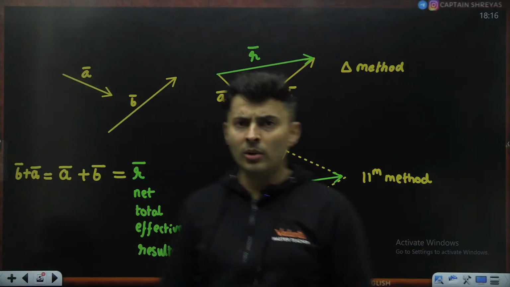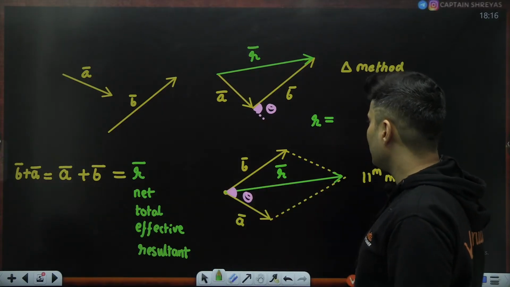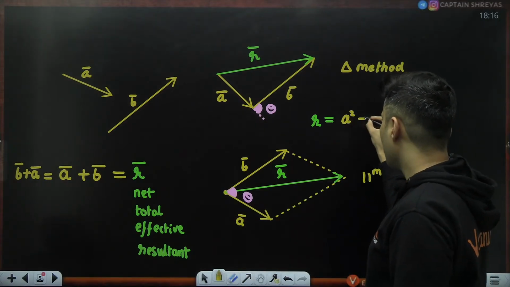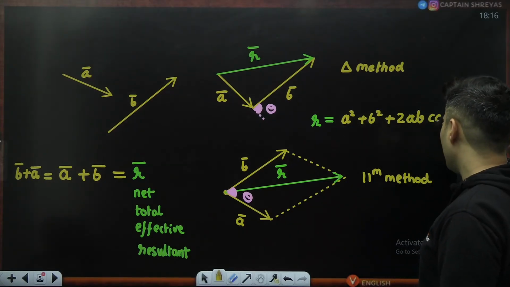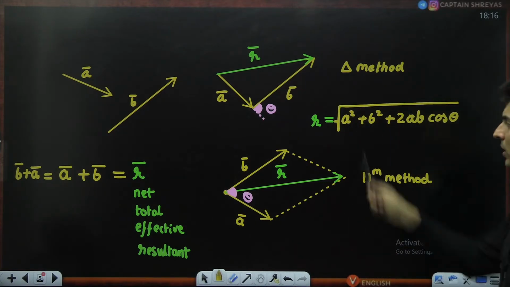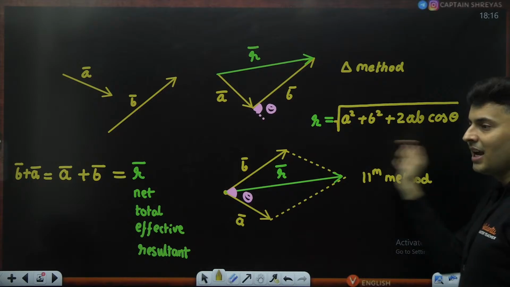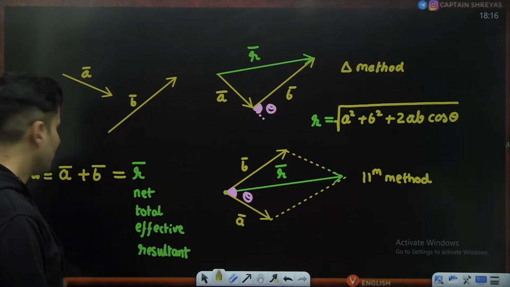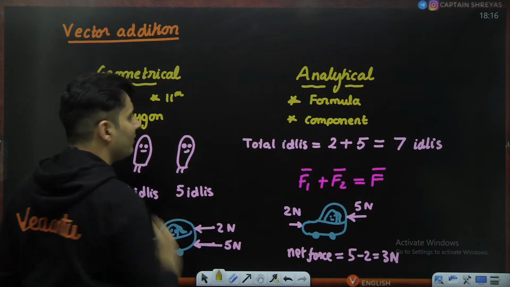So if you know that included angle, then the resultant is given by, observe this formula, you have A square plus B square plus 2 times A times B times cos theta, the entire thing under the root. This is the formula method where you don't draw anything, just A and B are given and you immediately can find out the resultant acting on it. Okay, so this is the way you add the vectors via triangle, parallelogram or formula method.